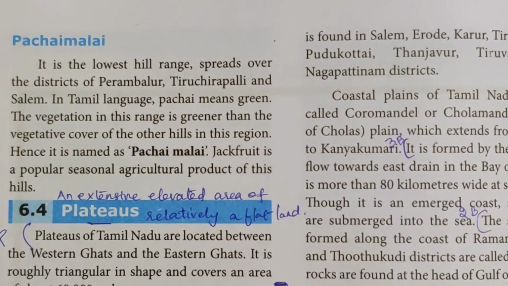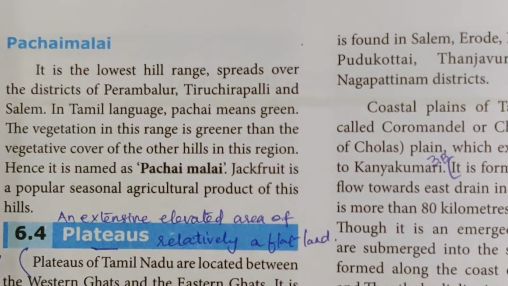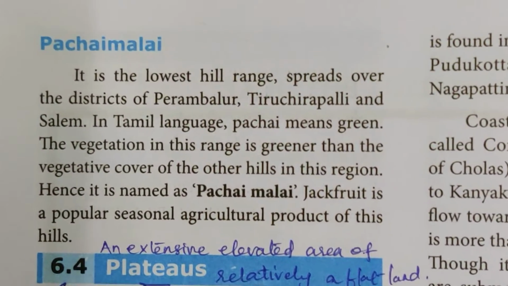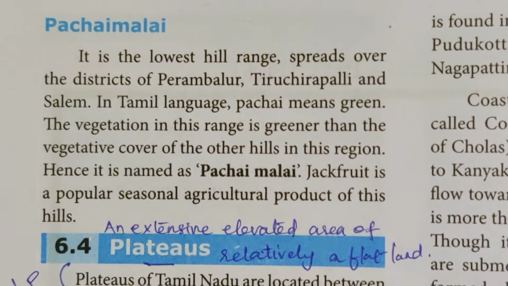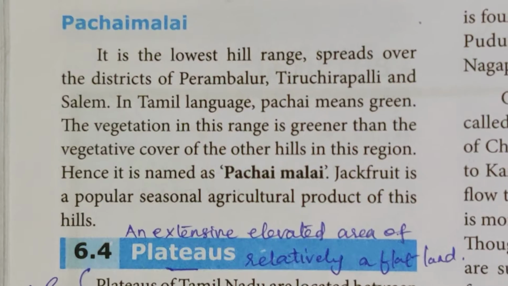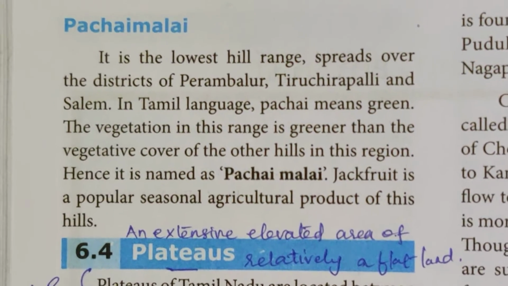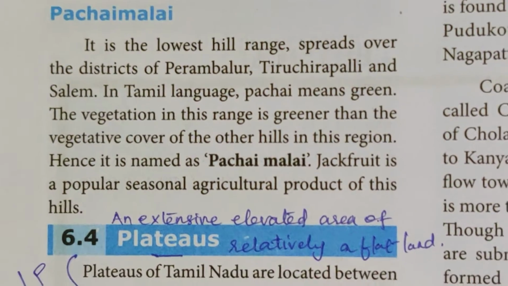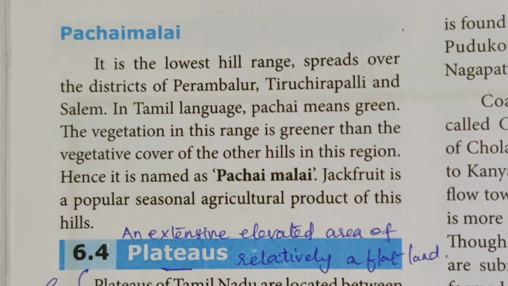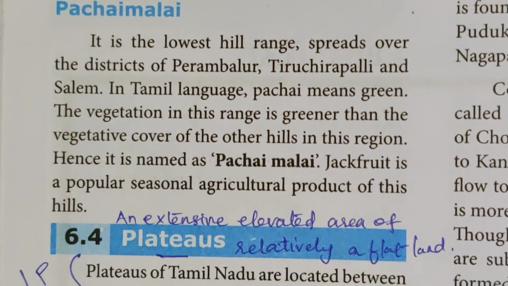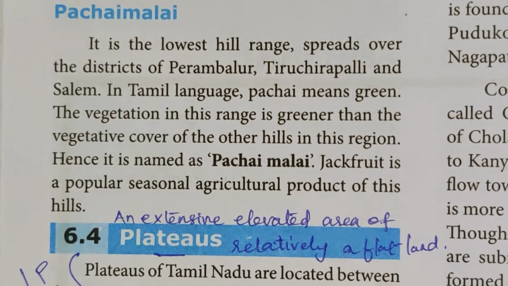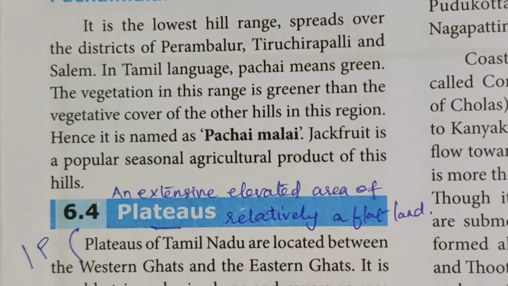Now see the Pachamalai. It is the lowest hill range which spreads over the districts of Perambalur, Tiruchirappalli and Salem. In Tamil language, Pachai means green. The vegetation in this range is greener than the vegetative cover of the other hills in this region. For that only it is called Pachamalai. Jackfruit is the popular seasonal agricultural product of these hills.